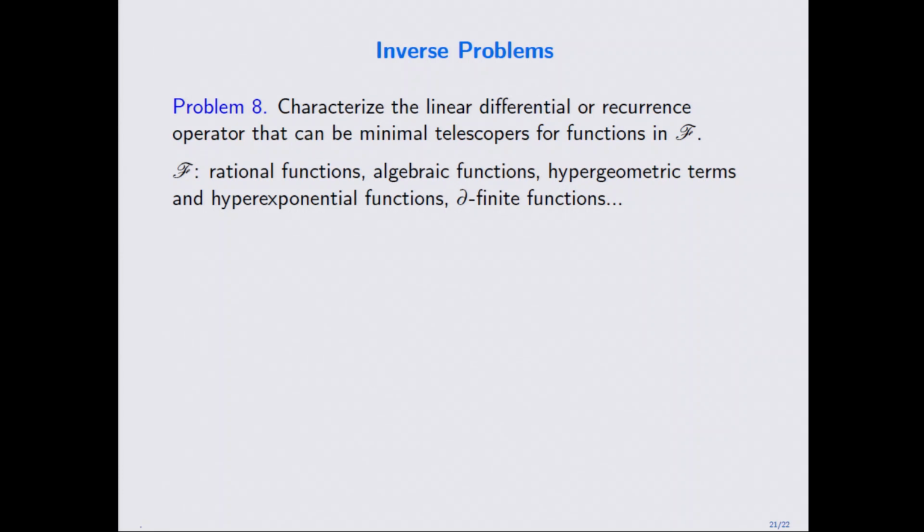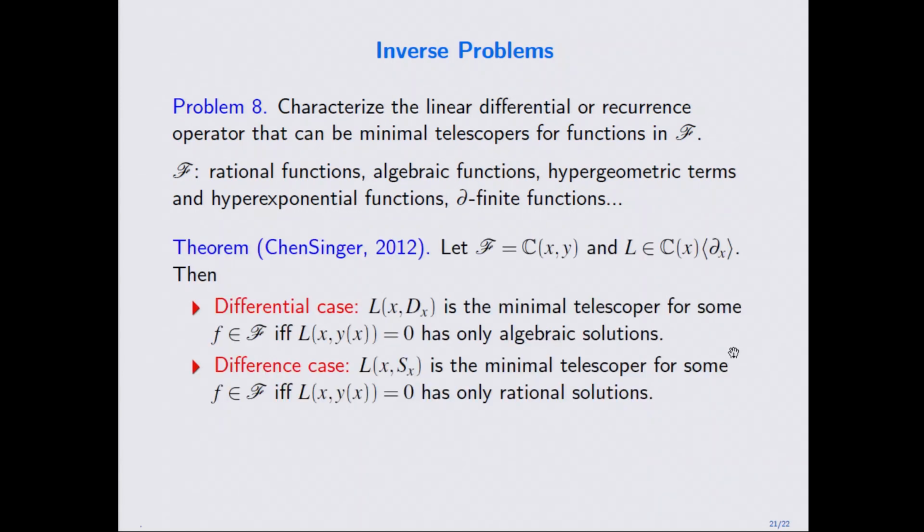Then the inverse question is how you can characterize linear differential or recurrence operators that come from telescoping. There are many interesting classes like rational functions, algebraic functions, or D-finite functions. For the moment, for this inverse problem, I can only answer the rational case.